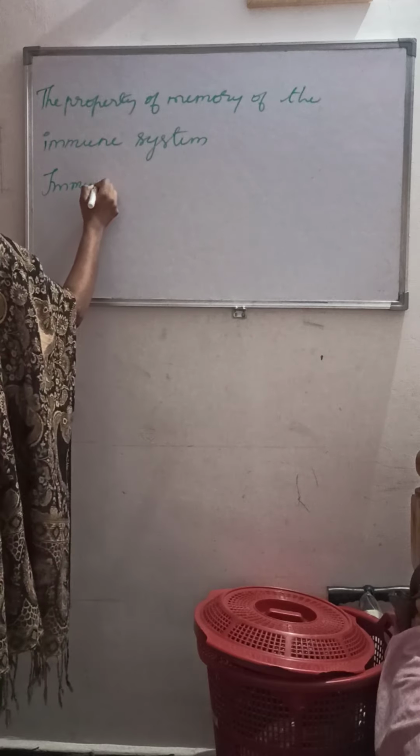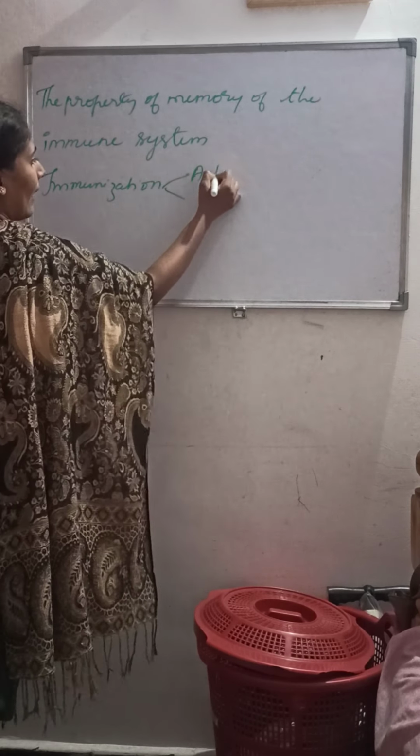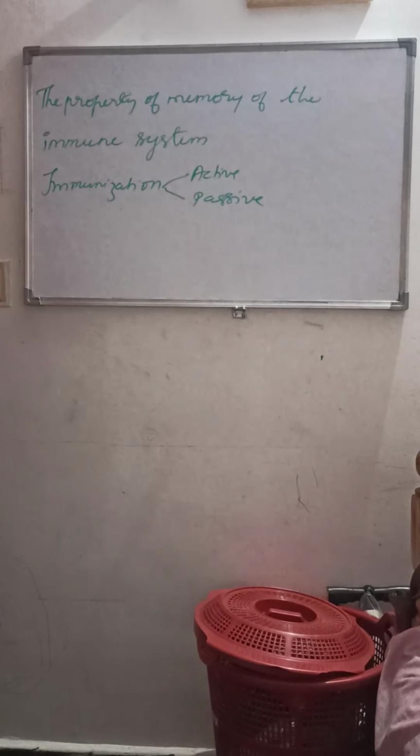Immunization is of two types, that is active and passive. Active immunization and passive immunization. So what is this active and passive immunization? We will discuss one by one.